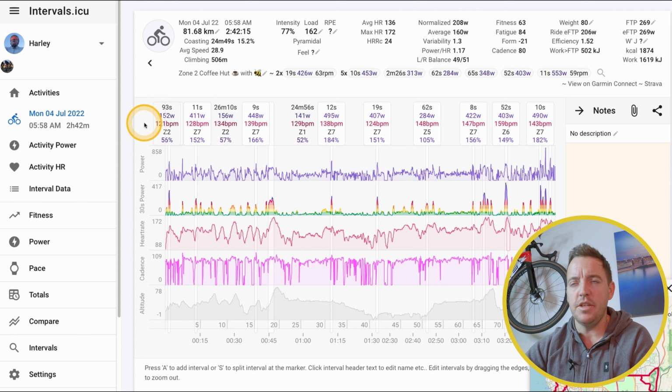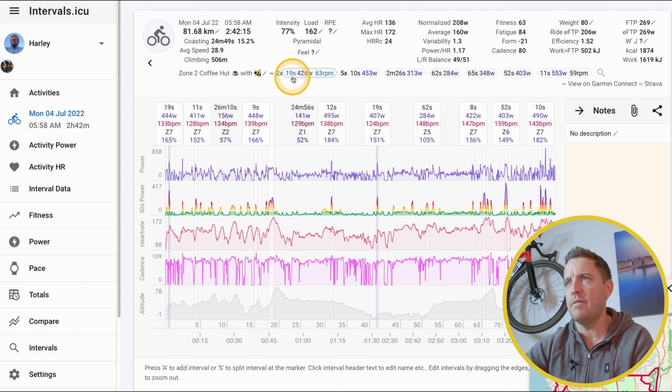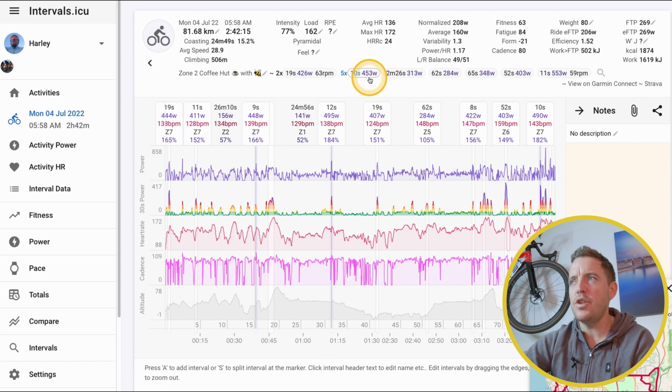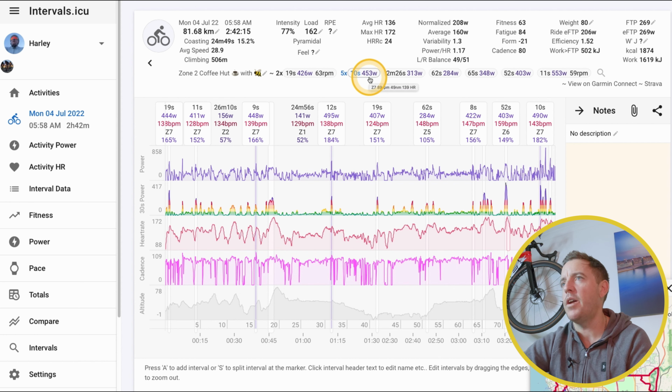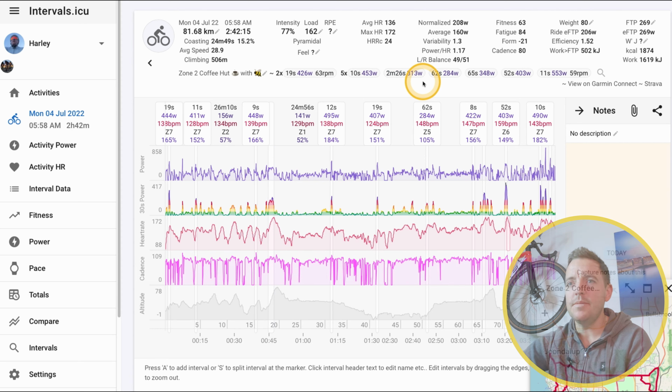And this is a good one, just for this activity, you can see here, I did 2 lots of 9 to 20 seconds at 426 watts, doing 63 RPM. So that's probably up a hill, I would think, if I'm only doing 63 RPM. 5 lots of 10 seconds at 453. So just having that data, which you won't pick up when you're on the bike, I find it just awesome. So that's it. I hope you get something out of it, guys.